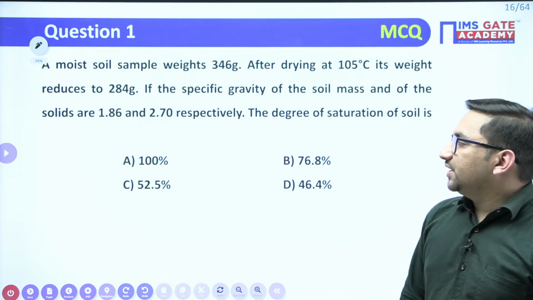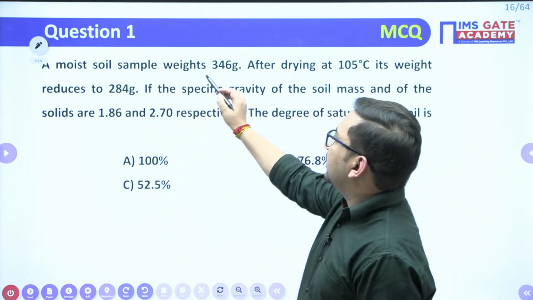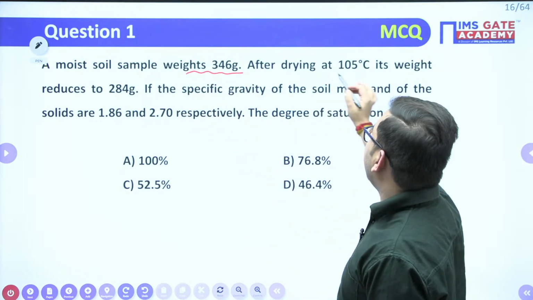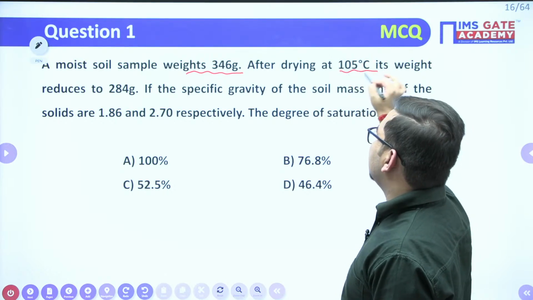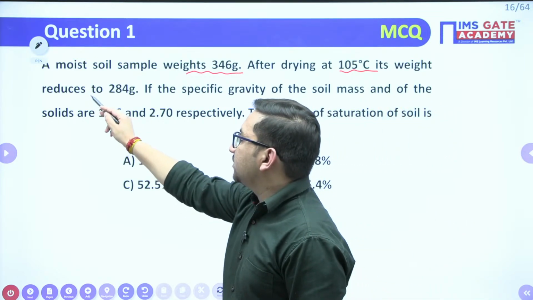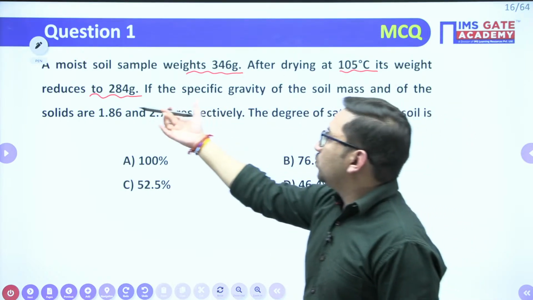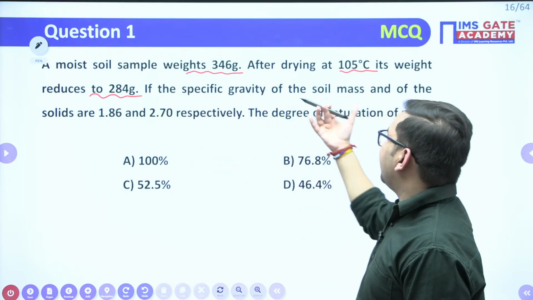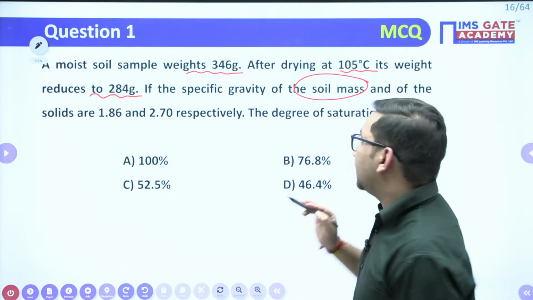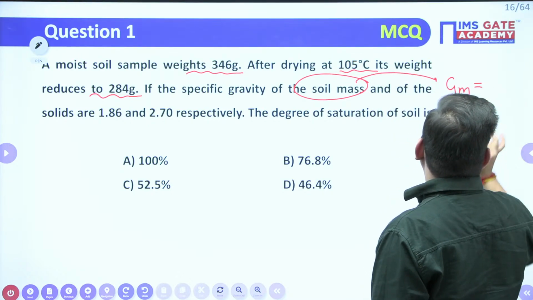Right, I'll just read the question for you. It is given that a moist soil sample weighs 346 gram. After drying at 105 degrees Celsius, as we know, this particular temperature we use in oven drying, it means this particular weight is your dry weight of soil, right? So your weight reduced to 284 gram. The specific gravity of soil mass is given, right? It means GM value is given to you, and we know that it is nothing but your gamma of soil